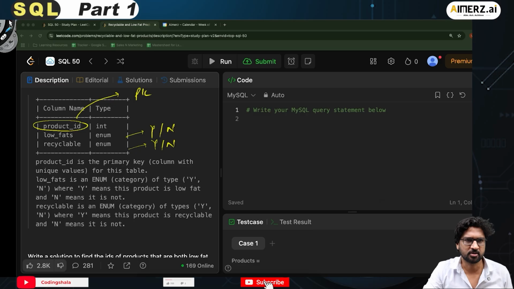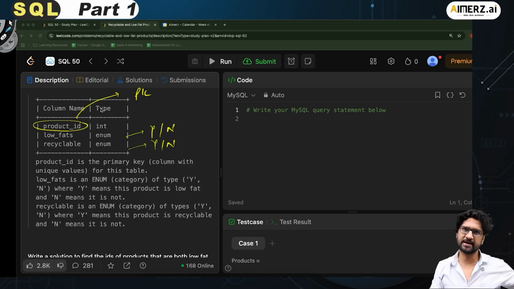Perfect. Now let's talk about the question. So we have understood the simple table. This table has three columns. Product ID is the primary key. Low fats and recyclable are enums and the possible values are only two, either yes or no.